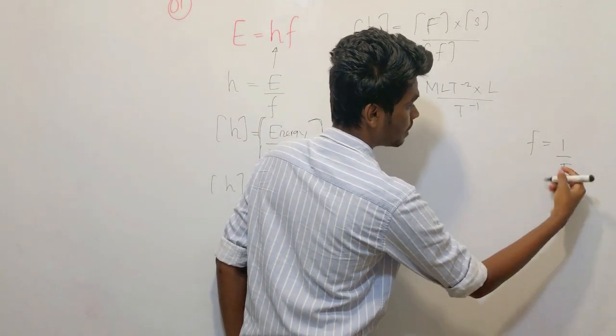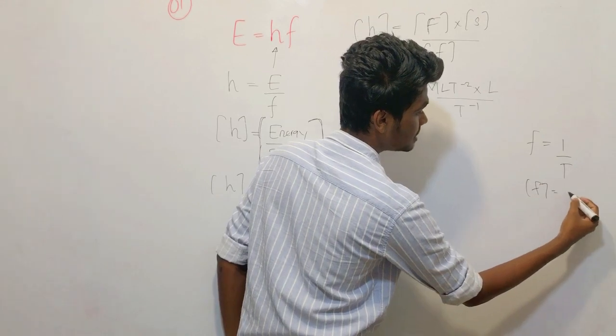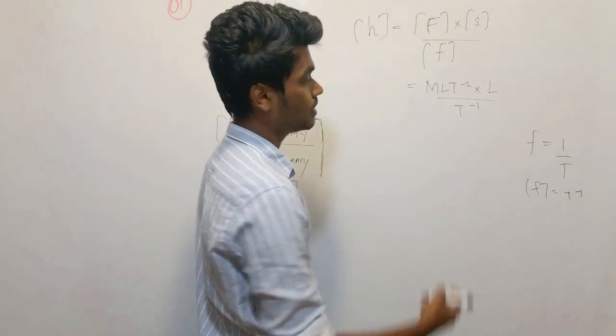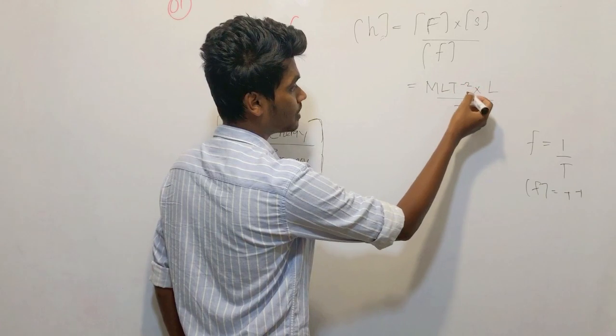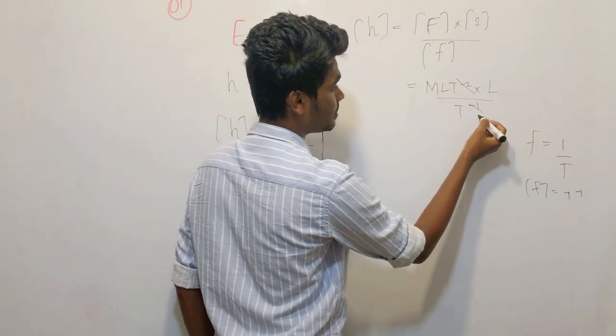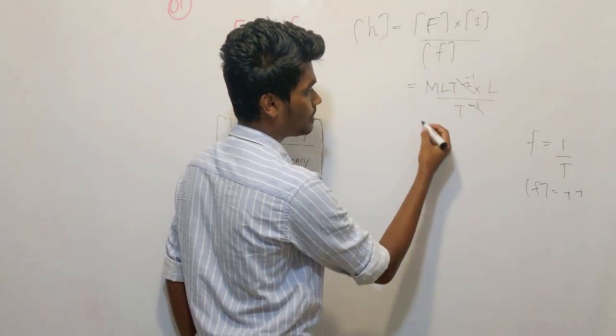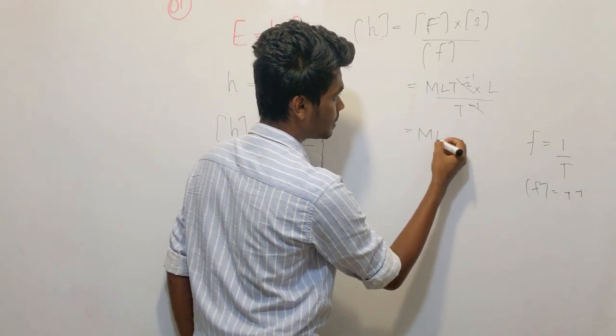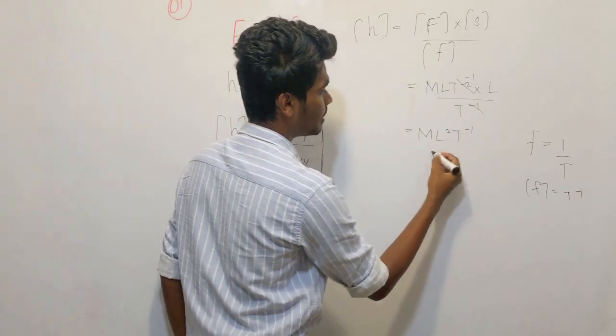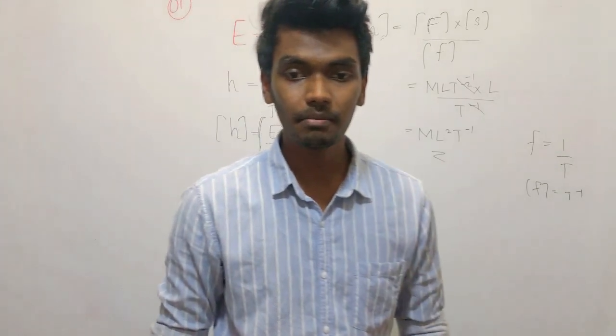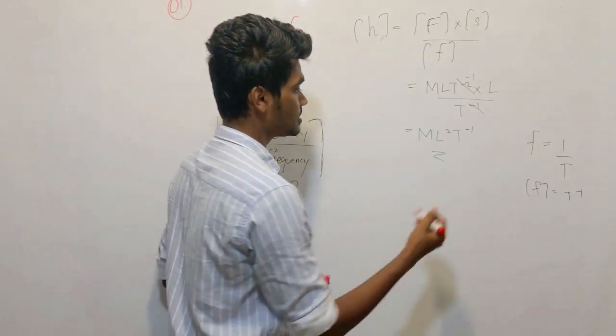When you cancel, T minus 1 over T minus 2 gives T minus 1 here, so it's going to be M L squared T minus 1. So the answer is M L squared T minus 1, the second option.